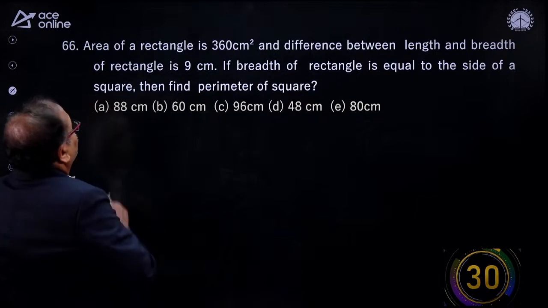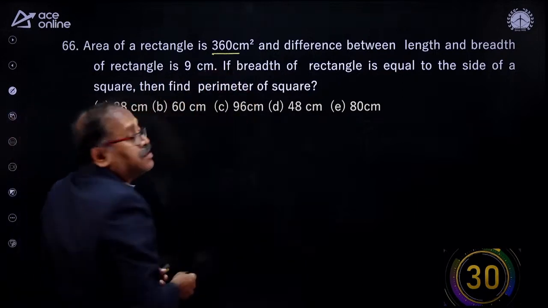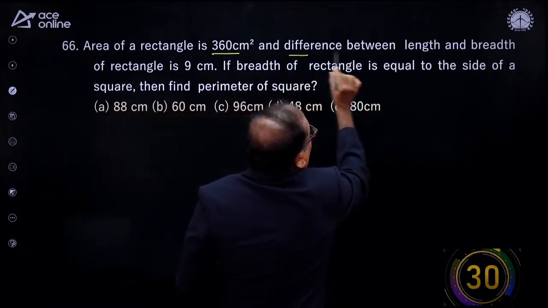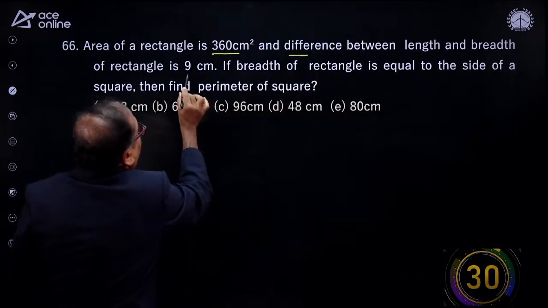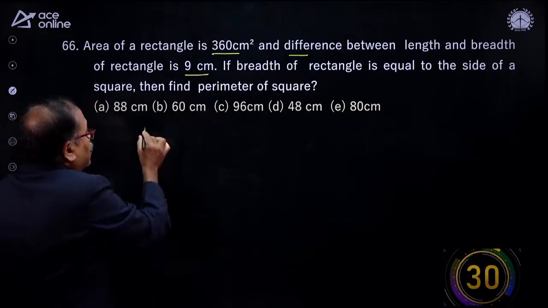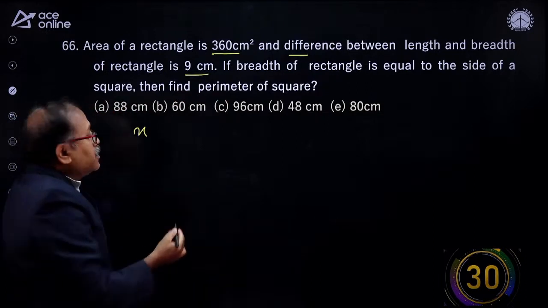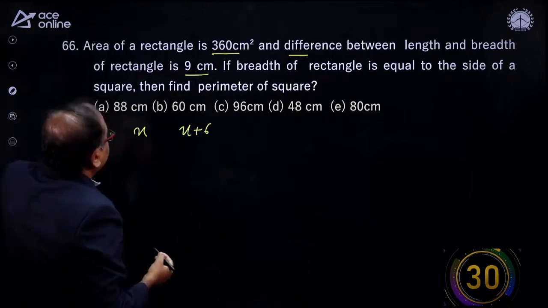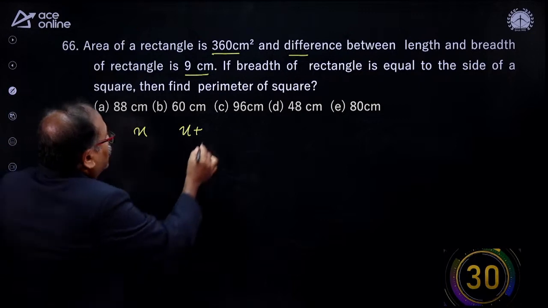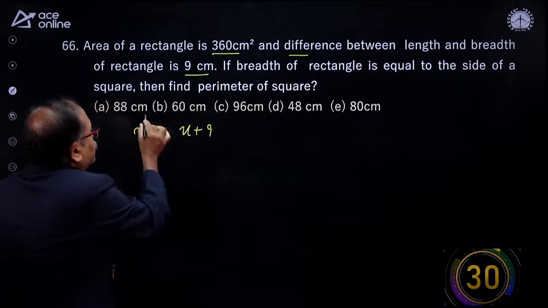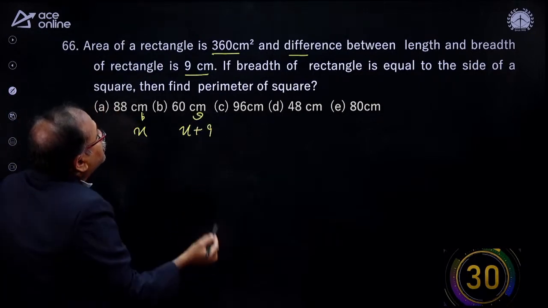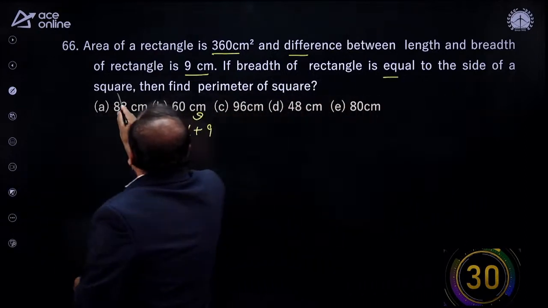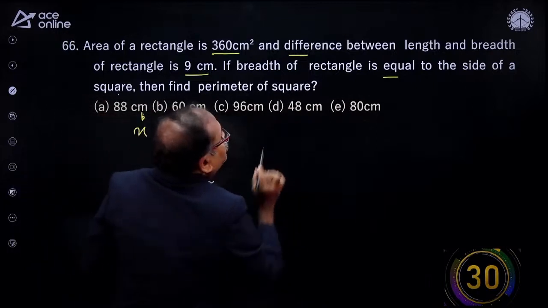Come on here. The area of the rectangle is 360 square centimeter, and the difference between the length and breadth of the rectangle is 9 centimeter. So if the breadth I consider x, then length will be x plus 9, because length will be greater than breadth. The next one, it says, if the breadth of the rectangle is equal to the side of the square, then find the perimeter of the square.